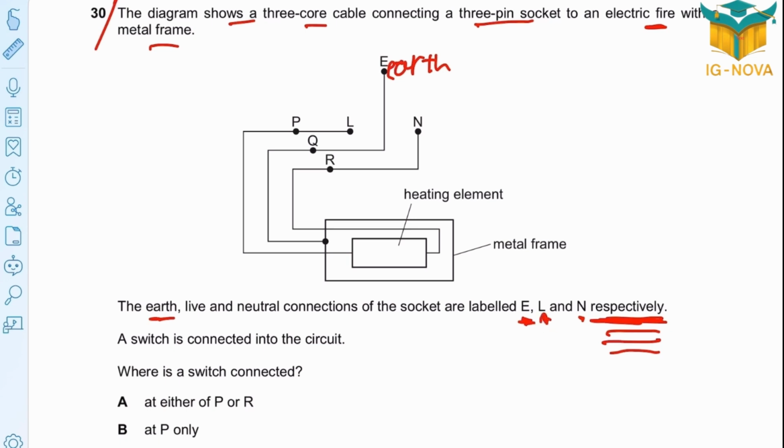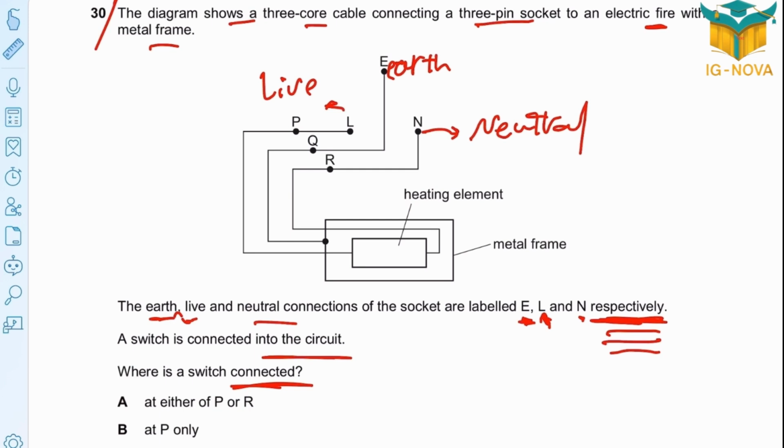The second one, L, is the live one. And N is the neutral connection. So this is the neutral. A switch is connected into the circuit. Where must the switch be connected? The switch must be connected to the live one. Which one's live? It's L. So the best position is point P only, not Q, not R. This is the positive one. So at point P only. Easy.